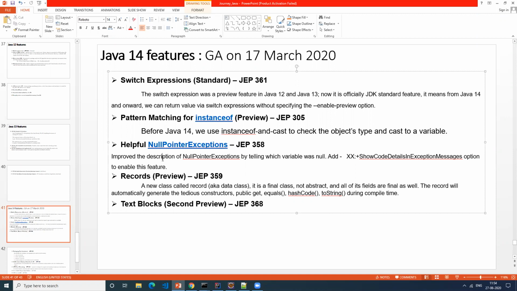For instance, if a method is expecting a value from an object or a variable, but you pass it as null, probably it will return a null pointer exception. And when we try to do any operation on that object, you will get a null pointer exception, correct? For example, string s equal to null, and if I do s dot to string, then it will give you a null pointer exception, correct?